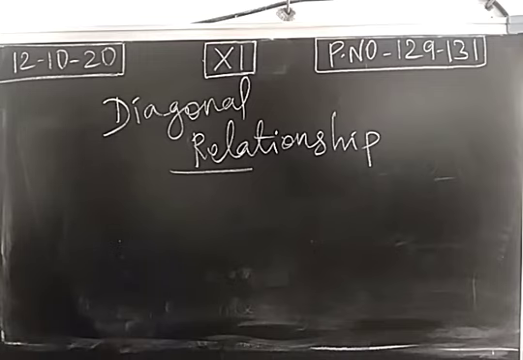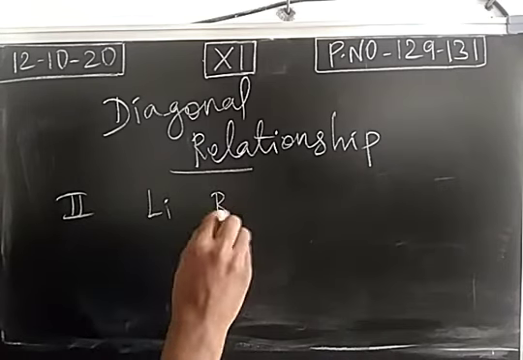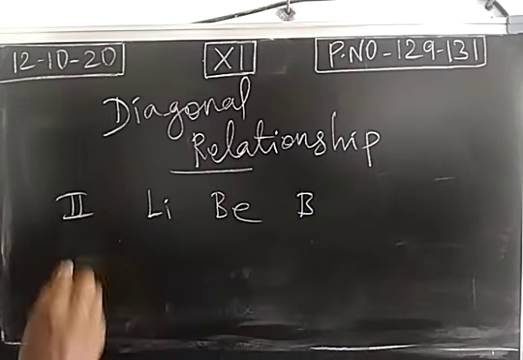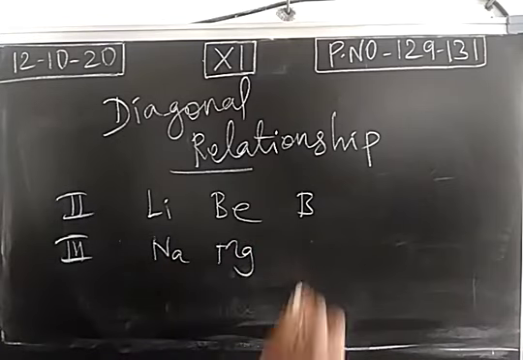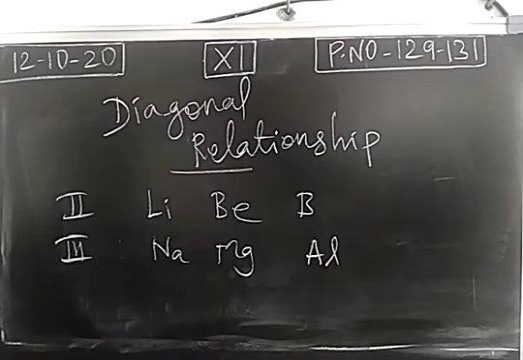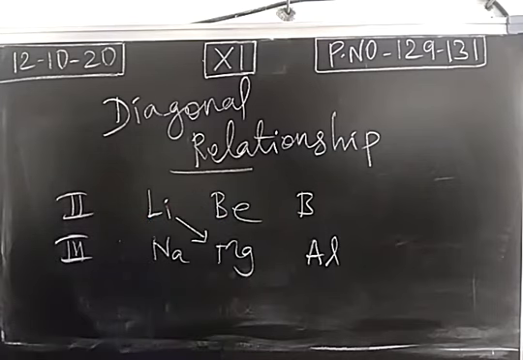So when you take second and third period elements, there will be similarity between these two elements diagonally. We call them diagonal relationship. So take second period elements like lithium, beryllium, boron, and third period elements, sodium, magnesium, aluminum, like that we may write. So between the second and the third period elements, properties will be similar diagonally. So the diagonally placed elements will have similar properties.